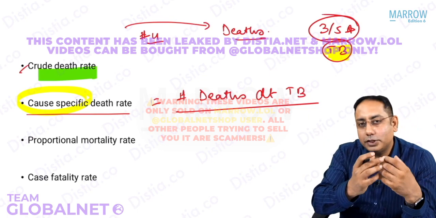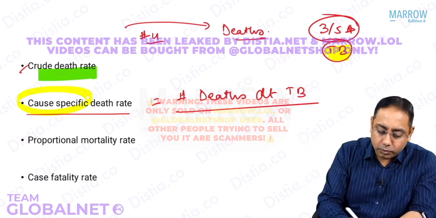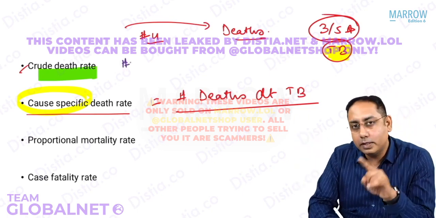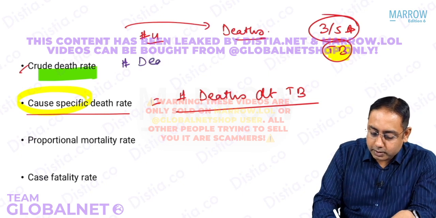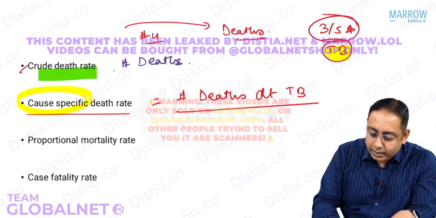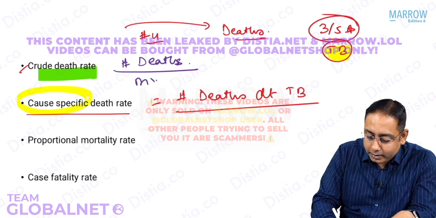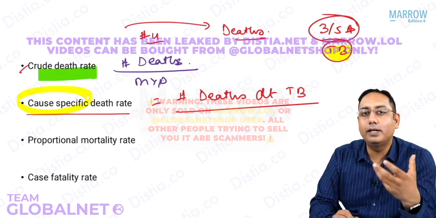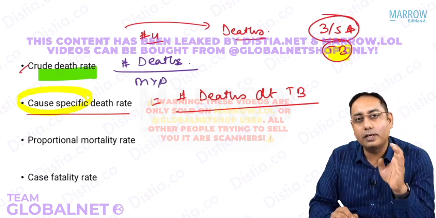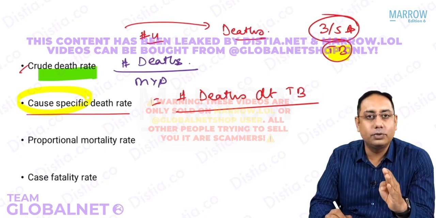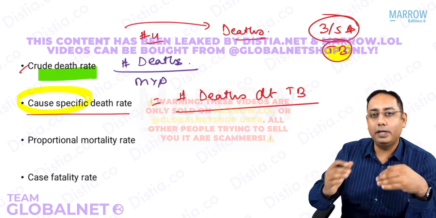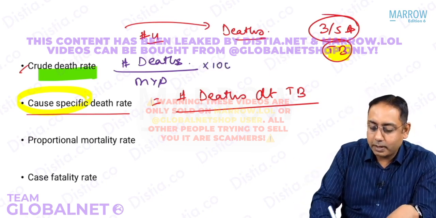Crude death rate is a very general formula. It is the total number of deaths. It does not talk about the TB. It is the total number of deaths due to any cause, divided by the mid-year population. We already did this in demography. What is crude death rate? It is the total number of deaths due to any cause divided by the mid-year population multiplied always by 1000.